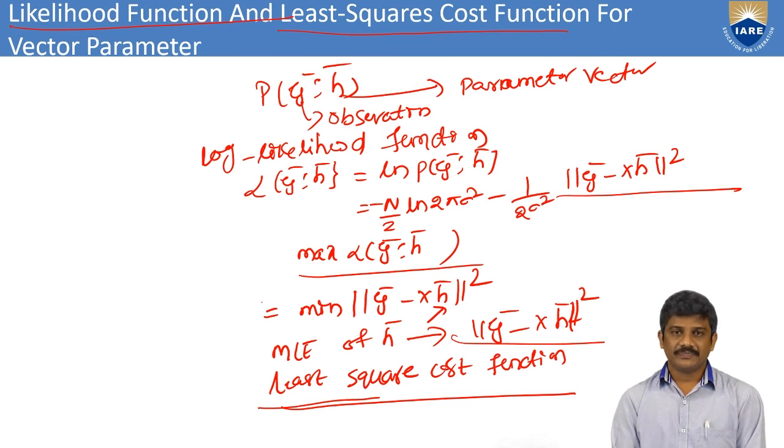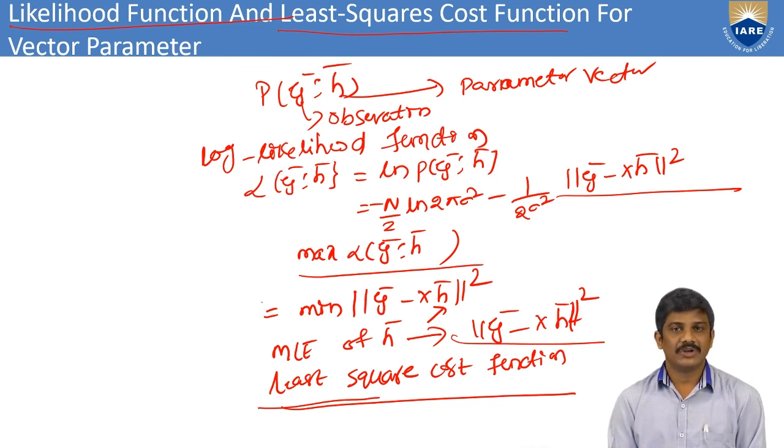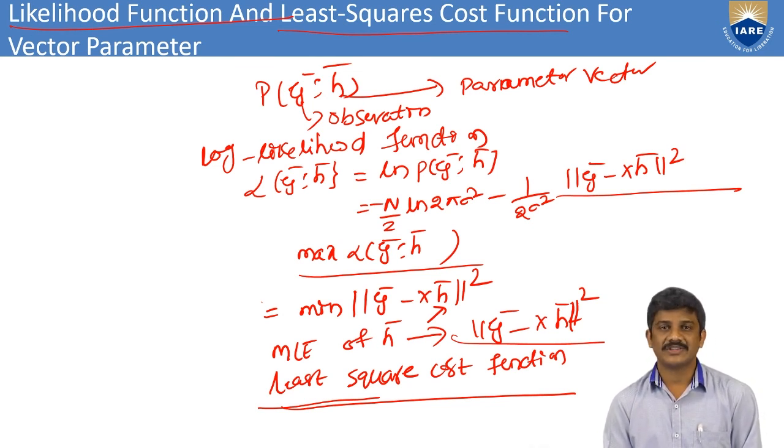In the next class we can go for another vector parameterization. Then we can also find the mean values and variance values of the wireless communication system. We can discuss that in the next session.